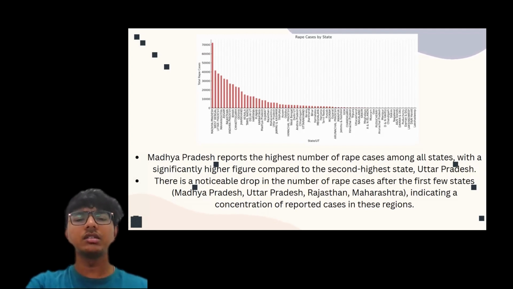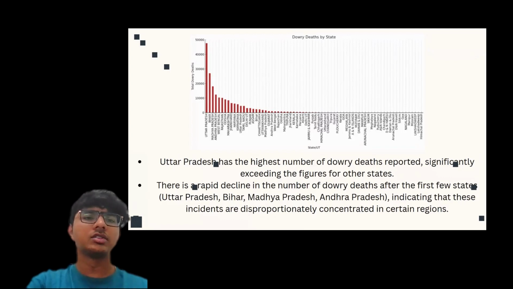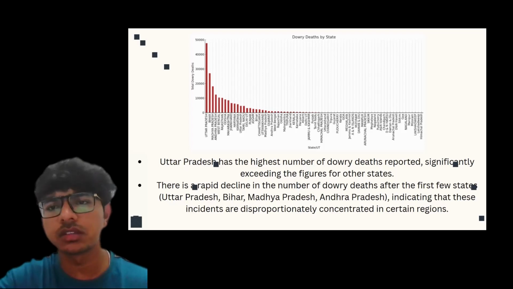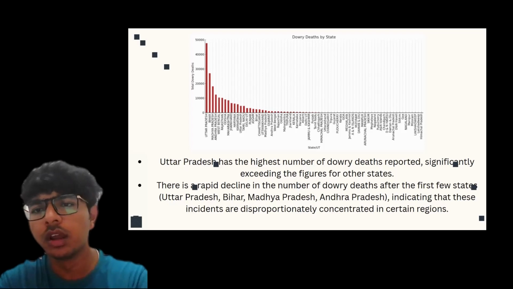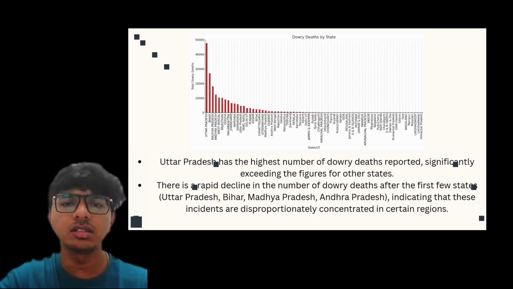So from this we can easily predict that the crime rate is higher compared to other states. This is the dowry deaths. Here also Uttar Pradesh tops, and then Bihar comes, then Andhra Pradesh, Madhya Pradesh, and so on. And there are some states with very low numbers, like Manipur and Himachal Pradesh. So these have the least area.